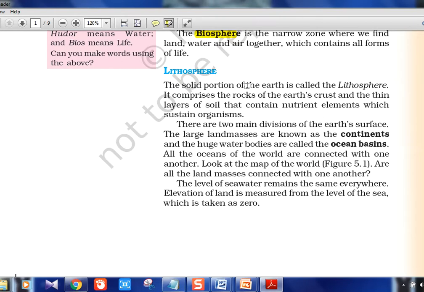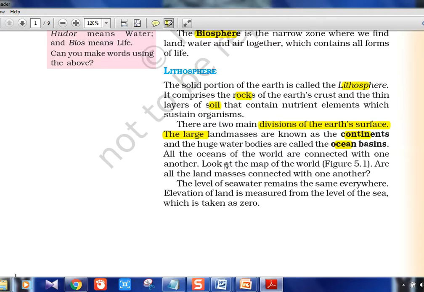The solid portion of the earth is called the lithosphere. It comprises the rocks of the earth's crust and a thin layer of soil. So rocks, soil, that's in lithosphere. There are two main divisions of the earth's surface: the land masses and the water bodies, that is the continents and the oceans. All the oceans of the world are connected with one another. You should know oceans are connected with one another, not like the Black Sea or Caspian Sea, which are between the land. These oceans are all interconnected with each other.